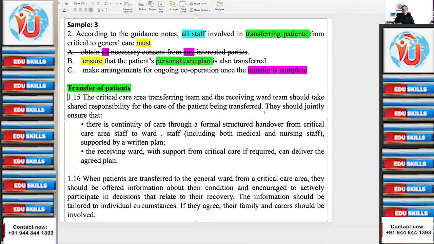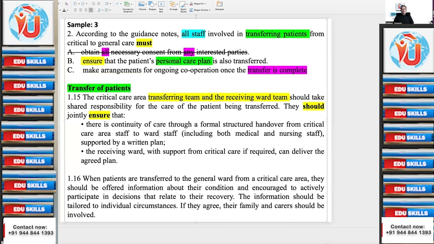Now coming to the text, anything that you feel striking? Topic sentence: transferring team and the referring ward team. Now in the question stem, do you have any synonym of transfer? All staff. All staff is the synonym of transferring team and the receiving ward team. Should take shared responsibility for the care of the patient being transferred. They should jointly ensure. Should ensure means must. Should make sure means must. So ensure means the equivalent of must.